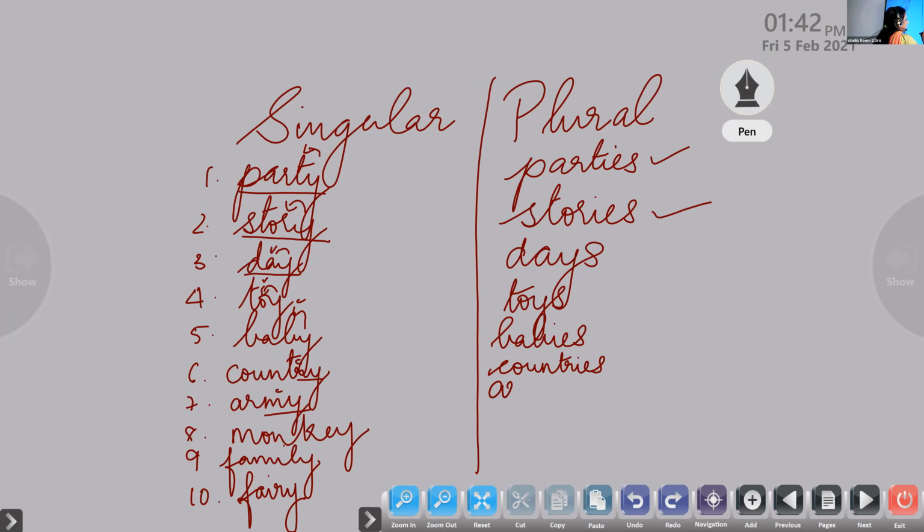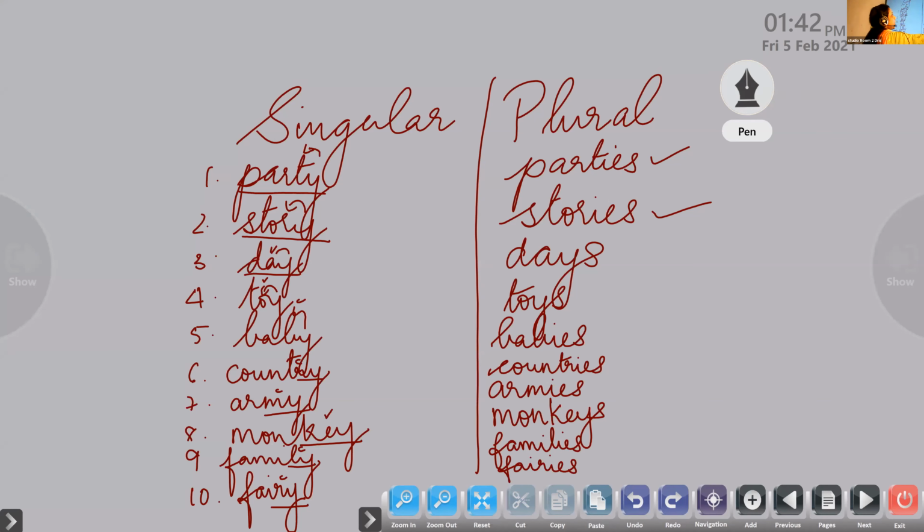Similarly, army. It is consonant, so it is armies. Monkey is preceded by a vowel, so it is monkeys. Family is preceded by a consonant, so what do we do? Families, F-A-M-I-L-I-E-S. Fairy is also consonant. Consonant means be very careful. You have to add IES to it. Okay. Fairies.